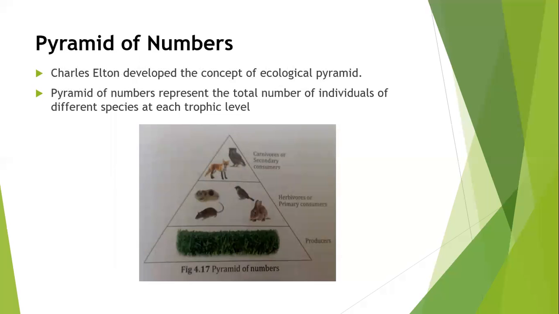All ecological pyramids begin at the bottom with the producer and proceed through different trophic levels. A pyramid of numbers represents the total number of individuals of different species at each trophic level.